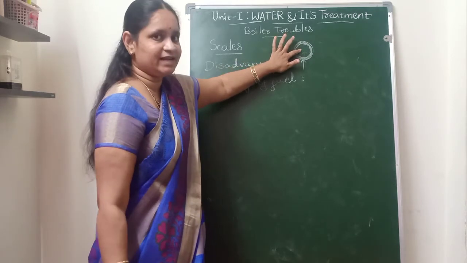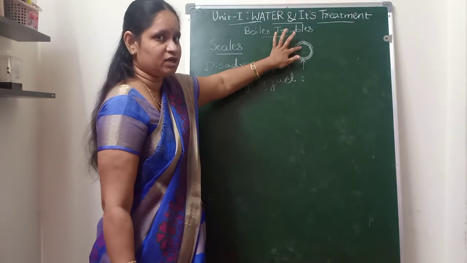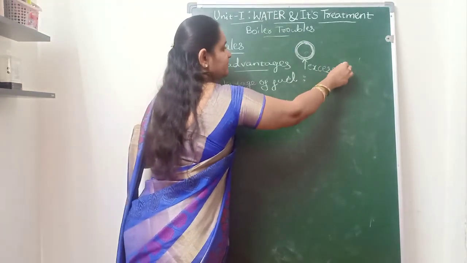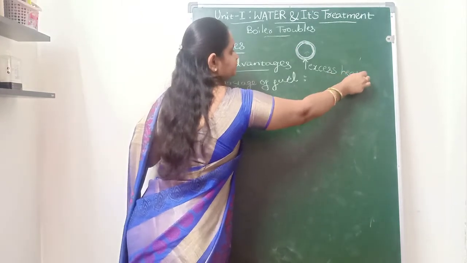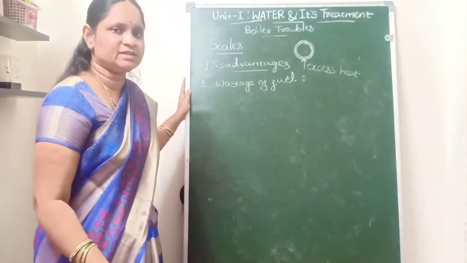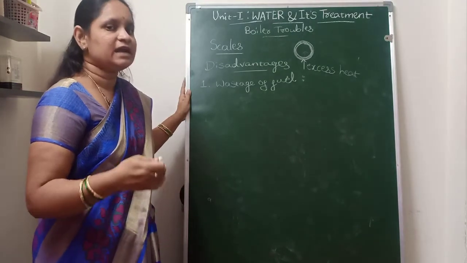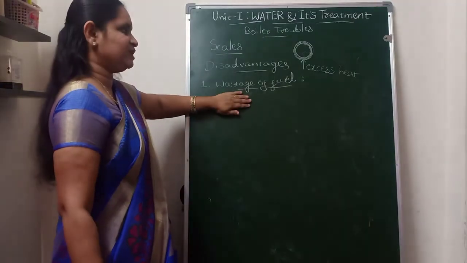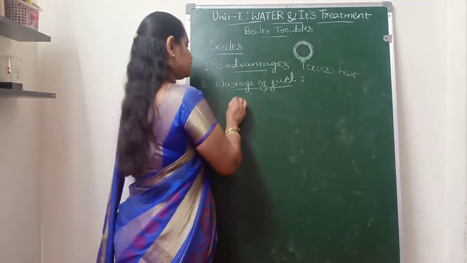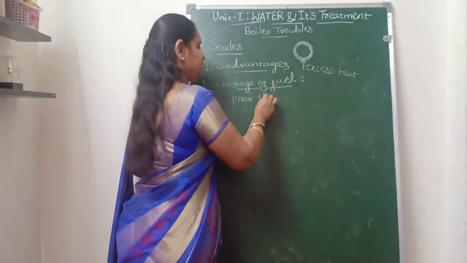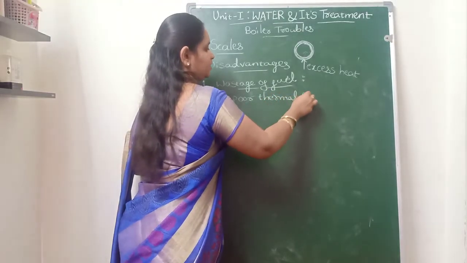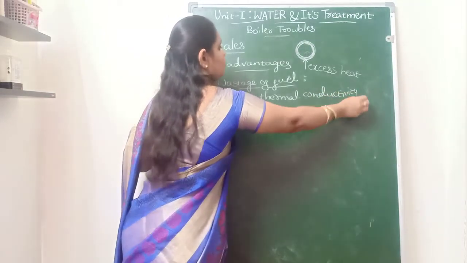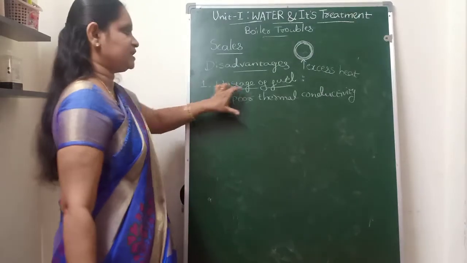So to maintain constant steam generation in the boilers, we have to give excess heat. That excess heat requires more fuel consumption, and that leads to the wastage of fuel. The reason behind the wastage of fuel is the poor thermal conductivity of the scale. So that is the first thing.